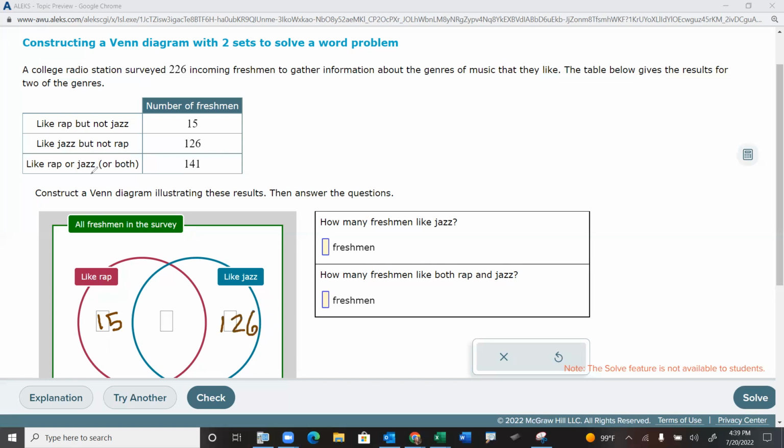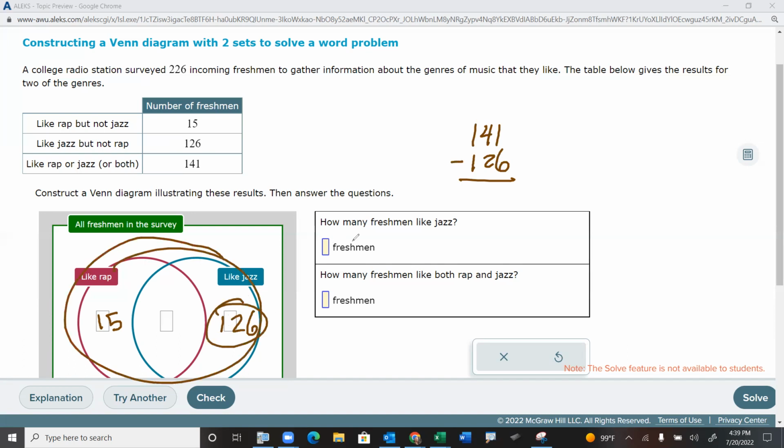Then it says there are 141 people who like rap or jazz. And again, or means everything in both groups. In other words, everybody in the rap group and the jazz group, it all adds up to 141. Well, we've already got 15 people and 126 people accounted for out of the 141 who like rap or jazz.